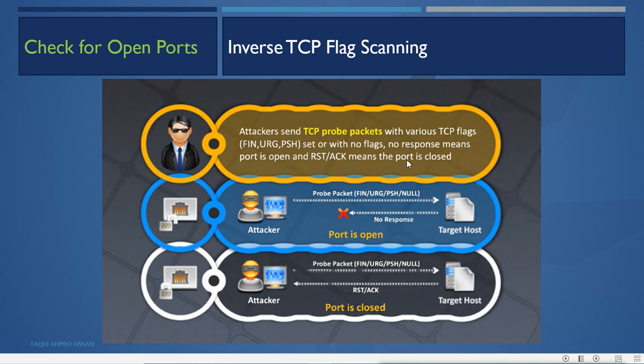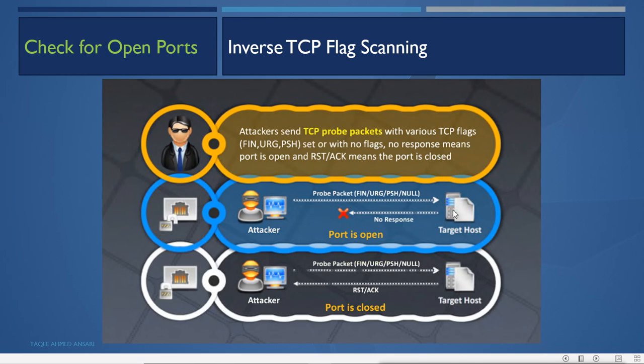What that means is, when you send a packet to the target host with any flag other than SYN, these other flags are for different purposes. For example, suppose you send the urgent flag to the target host.